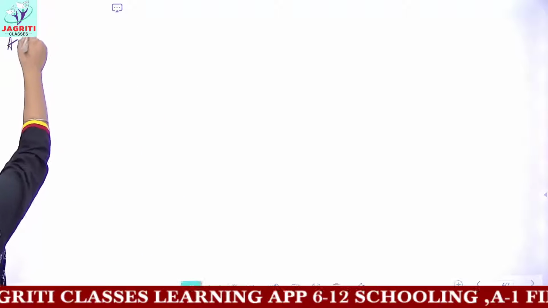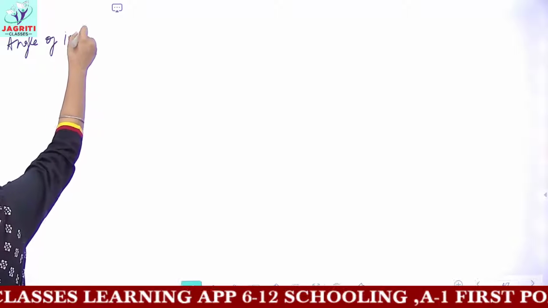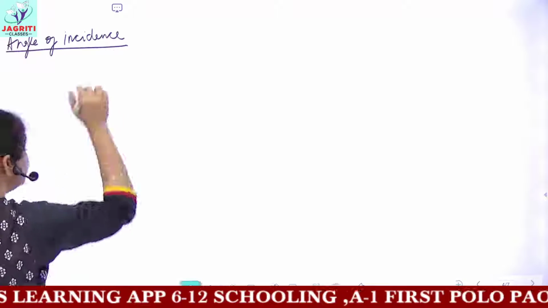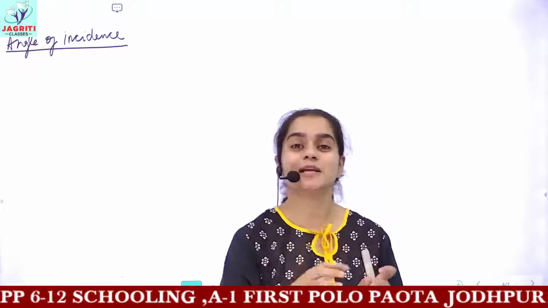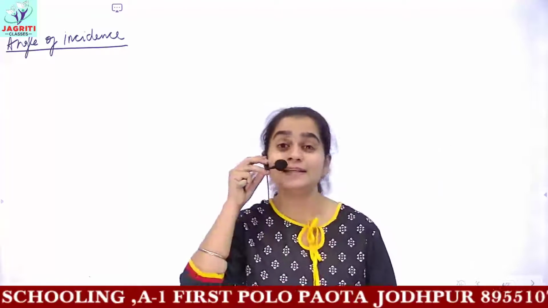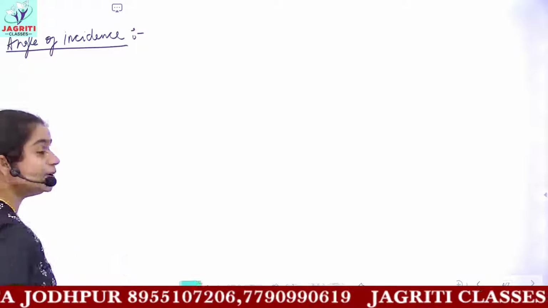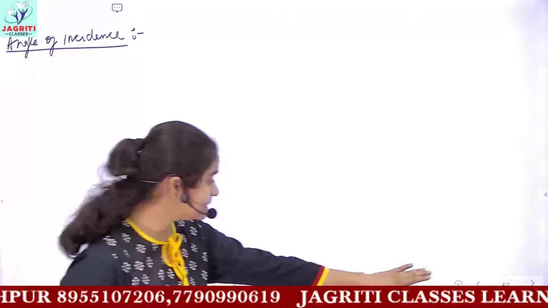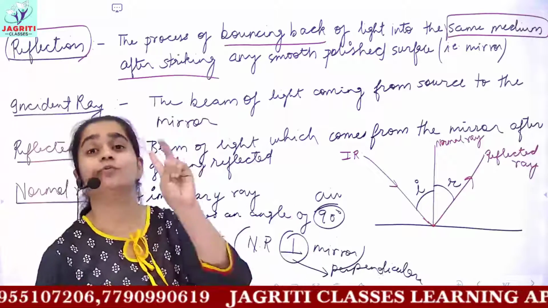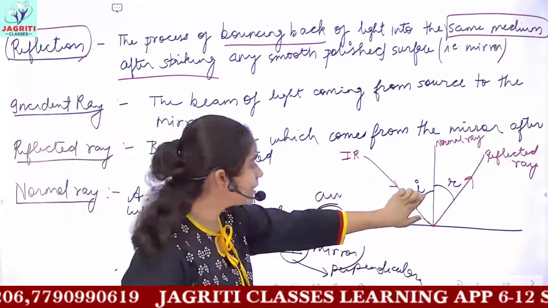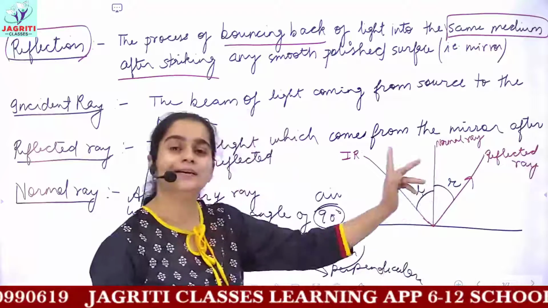So now it would be angle of incidence. And these definitions are very important. You should know how to define the terms, what terms are present when you are dealing with mirrors. These are the basic concepts which you need to be clarified with in your minds. Therefore, I am focusing on these in the introductory class of the chapter. So how would you define the angle of incidence? Angle of incidence is the angle which is present between which two rays? This angle is present between the incident ray and the normal ray.